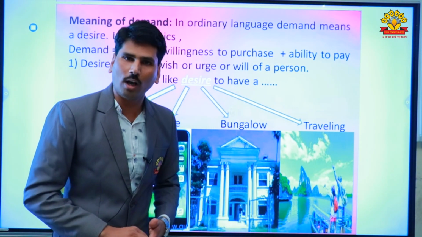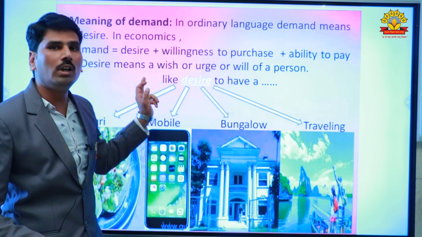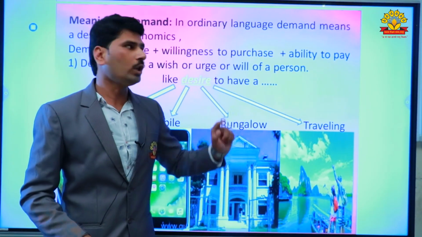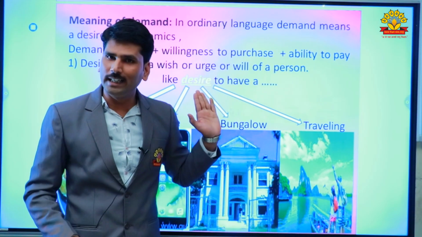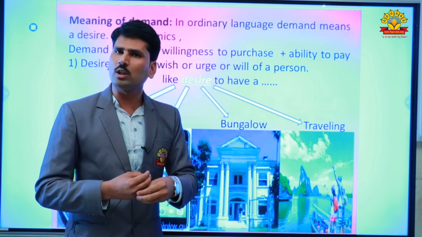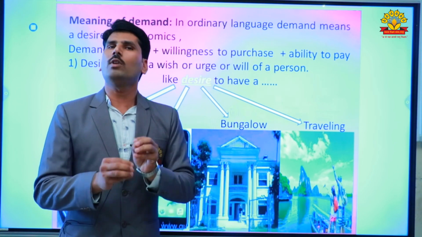And what is the formula of demand? Demand is equal to desire plus willingness to purchase plus ability to pay. What is meant by desire? What is meant by willingness to purchase and ability to pay? Let me study one by one.